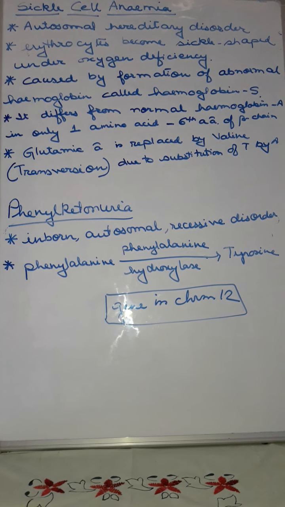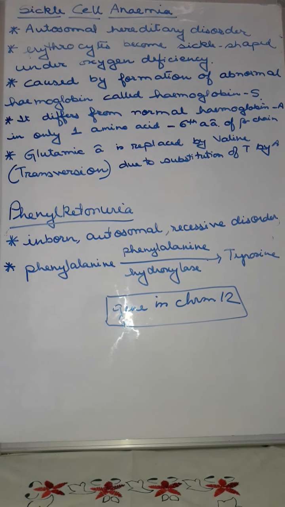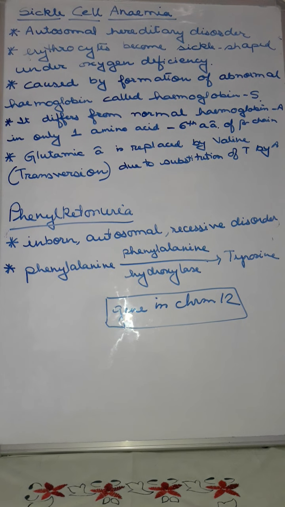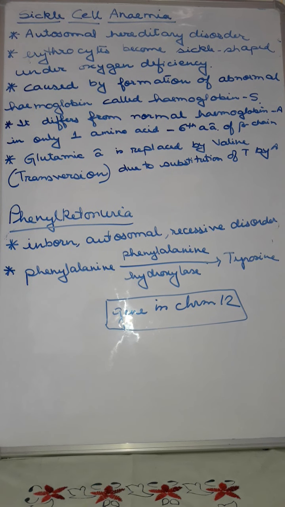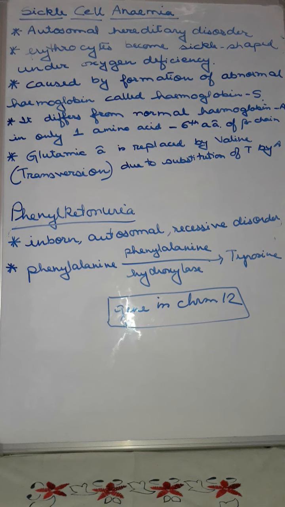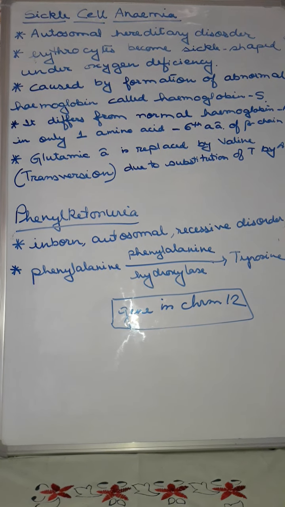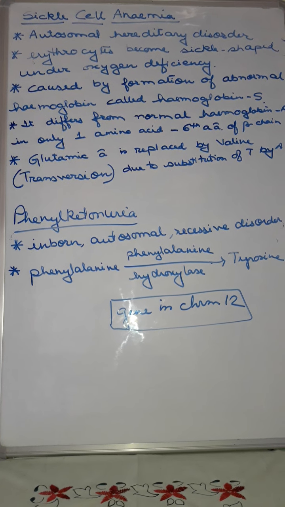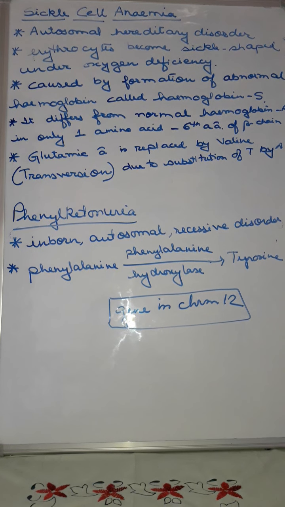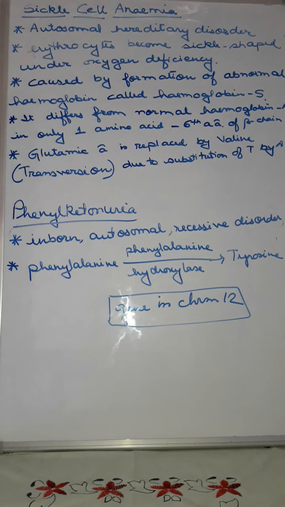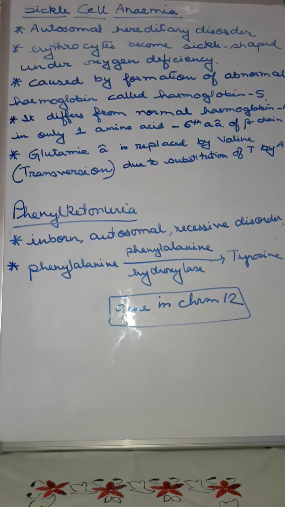The next disease is phenylketonuria. Actually, we have mentioned it while we were studying the pleiotropic genes. This is also an inborn autosomal recessive metabolic disorder, in which the homozygous recessive individuals lack the enzyme phenylalanine hydroxylase. That means in our cells, the phenylalanine reaction or the pyruvic acid pathways take place very smoothly.